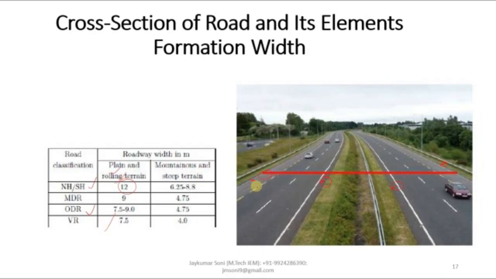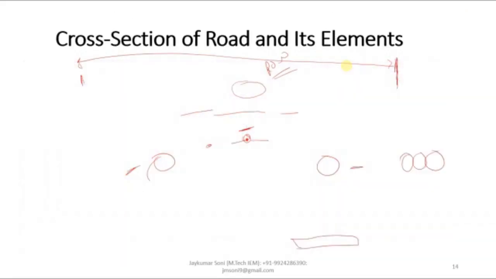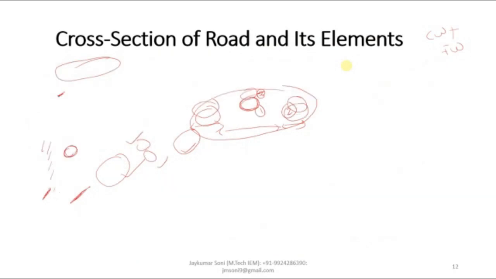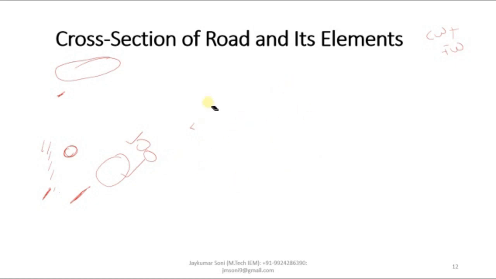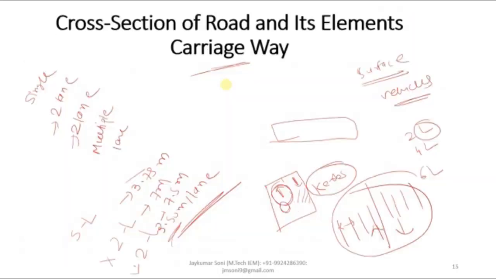So what is this formation width? If you cumulate this shoulder and carriageway, means like this, we are talking about the formation width. So if you cumulate this carriageway and shoulder, carriageway plus shoulder, so total this much area will be covered. This is known as formation width or roadway width.